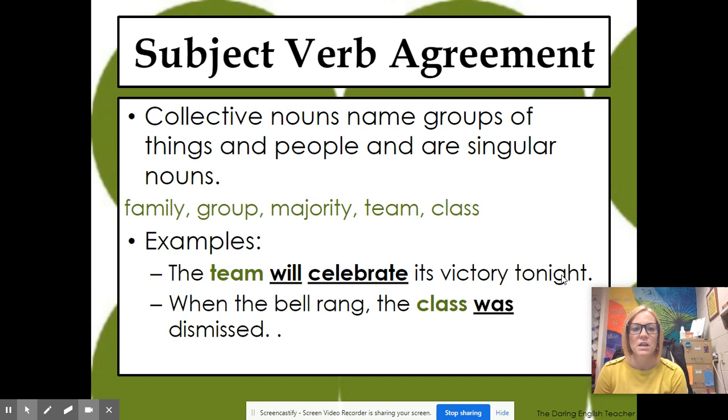Then we have collective nouns, name groups of things and people in our singular nouns. For example, family, group, majority, team, and class. Those are all singular forms. We need to make sure that we are also providing a singular verb. For example, the team will celebrate its victory tonight. When the bell rang, the class was dismissed.